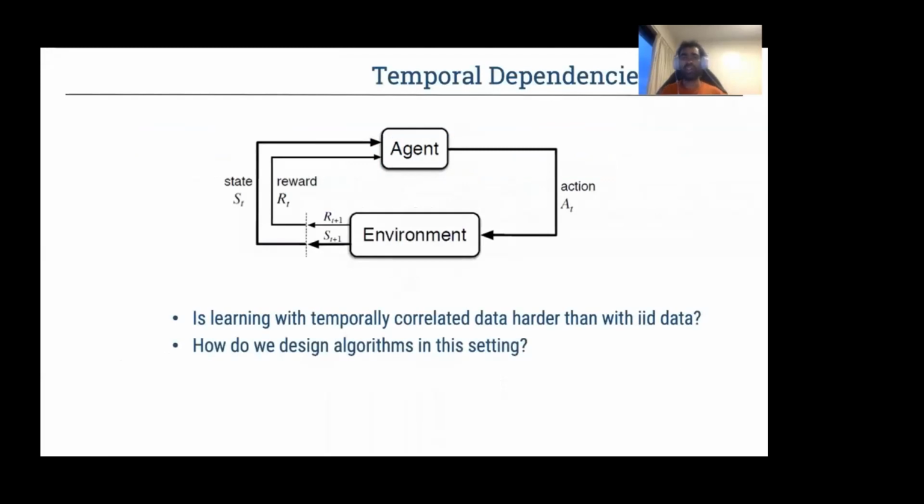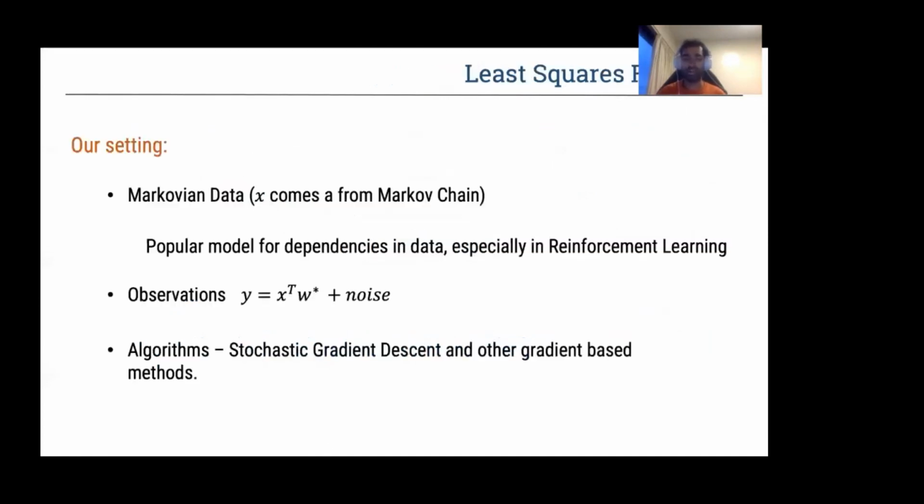Modern machine learning, especially reinforcement learning, considers data with temporal dependencies, and it is a very important part to model the problem at hand. However, classical learning theory considers IID data, that is independent identically distributed data, and gives optimal algorithms to learn in this setting. In this work, we ask the question, is learning with temporally correlated data harder than IID data? And if so, by how much? We also ask the question, how do we design optimal and computationally efficient algorithms in this setting?